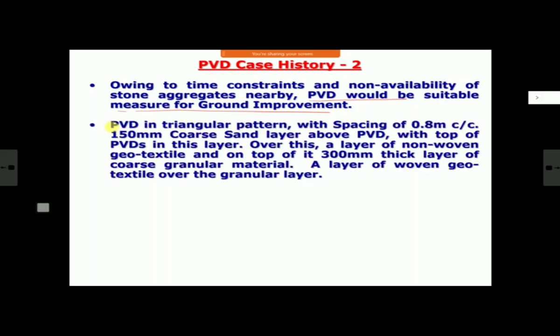And these are the details of PVD. They provided PVD in triangular pattern. Spacing was 0.8 meter center to center. Then over ground, first 150 mm porous sand layer, right? With top of PVD in this layer. Over this, a layer of non-woven geotextile. Over that, again a 300 mm thick layer of coarse granular material, and then a woven geotextile. So over ground, effectively you can see around 0.5 meter depth of sand, 150 plus 300, and one layer of non-woven and one of woven.